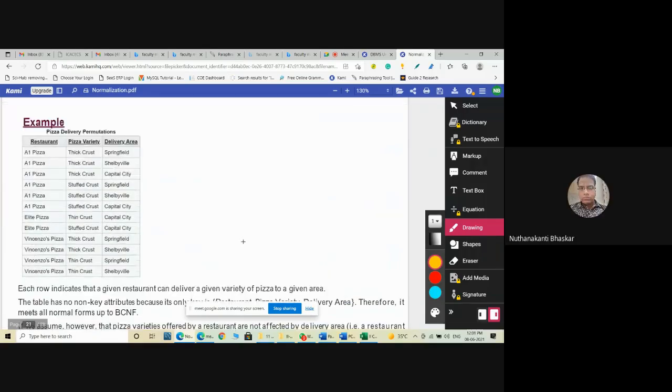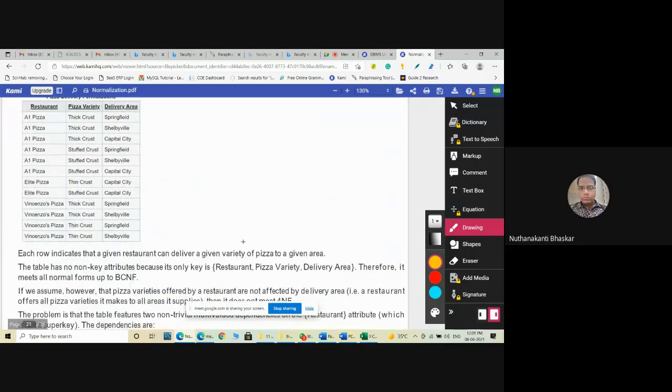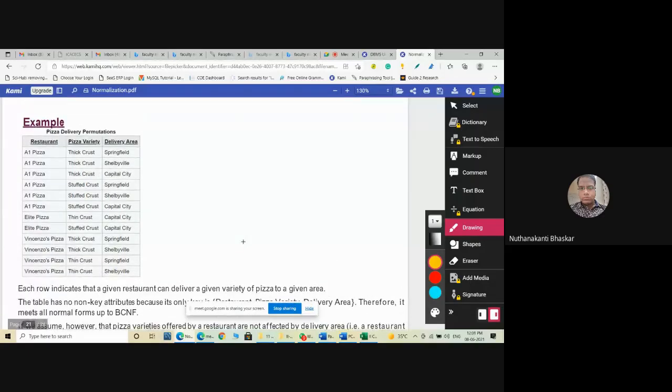Right. Here, one more example. This is already told to you. This is a very important example, the Wikipedia example. It is a very famous example. Here, restaurant, pizza variety, and delivery area. The database is a real-time example. Now check: is there any functional dependency?